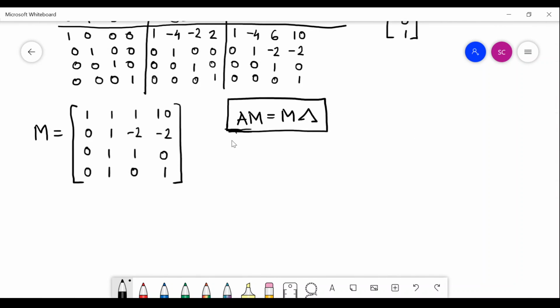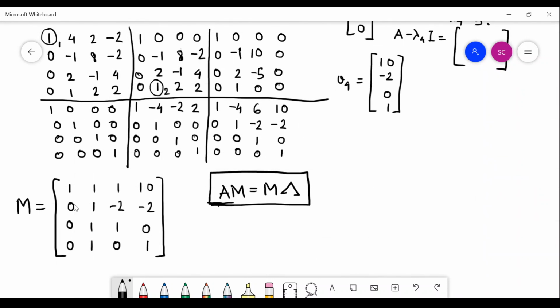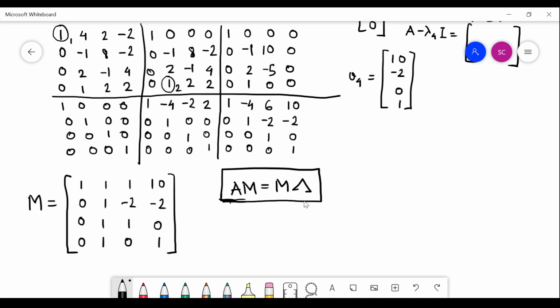Now you can actually verify this in your rough copy, and to your own satisfaction you will find out that AM will become equal to M lambda. Only one thing, be very careful that the order of the eigenvectors must be the same as the order of the eigenvalues in the diagonal, otherwise it will not match. So the order of the eigenvectors must match with the order of the corresponding eigenvalues.